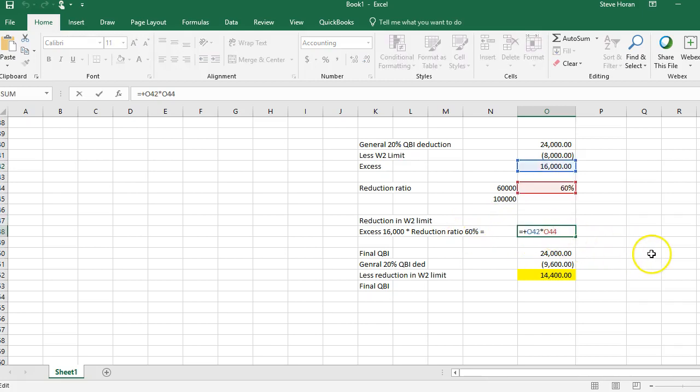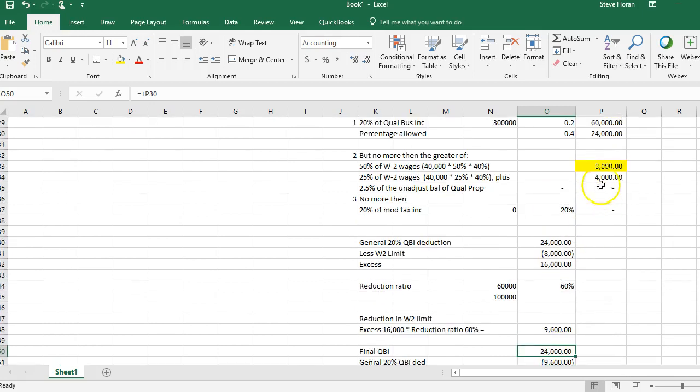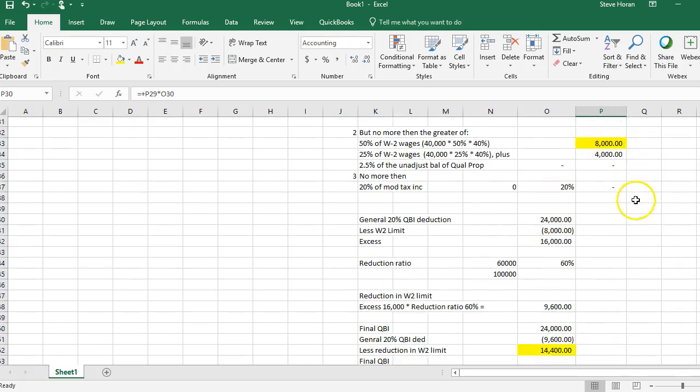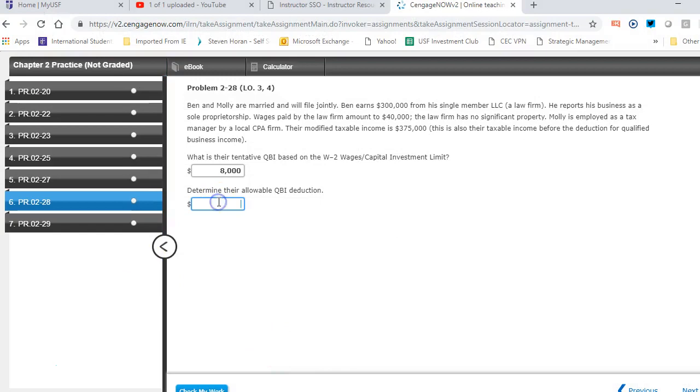So I'm just going to multiply those two numbers out. My excess times the reduction ratio, I get 9,600. My final QBI, remember, was 24 up here. I subtract from that my excess right here, and I get what's left over, which is 14,400. So that's the number that I will then plug into right here.